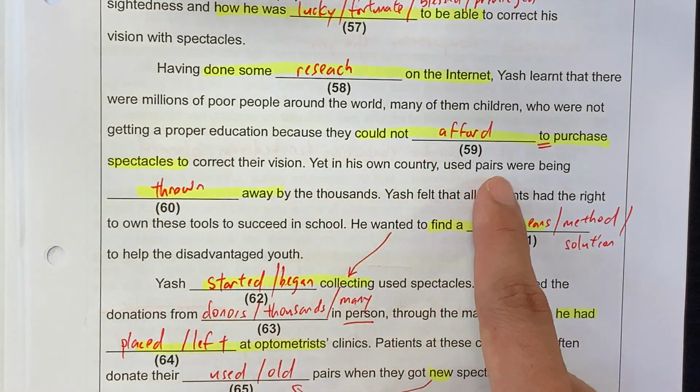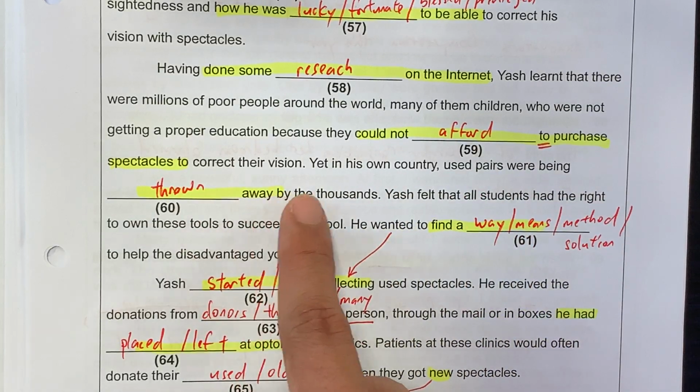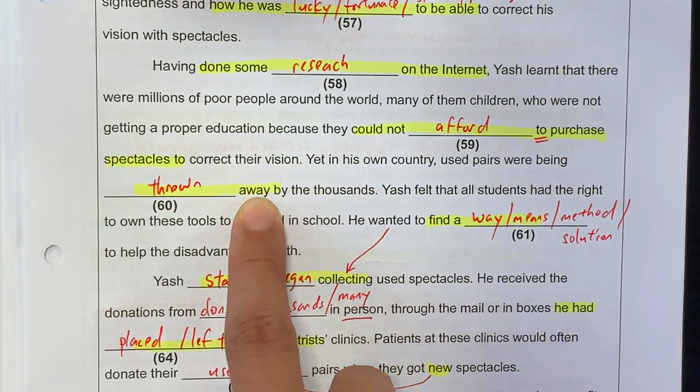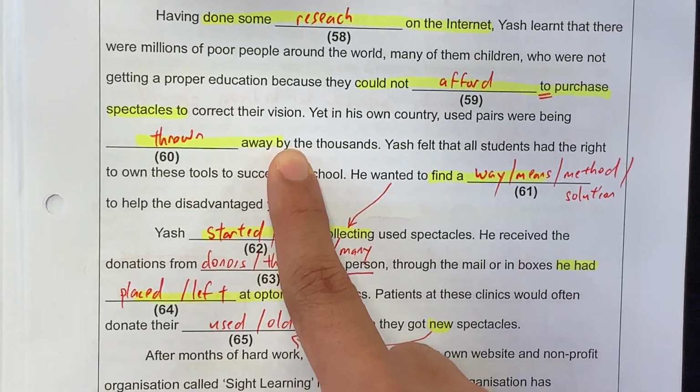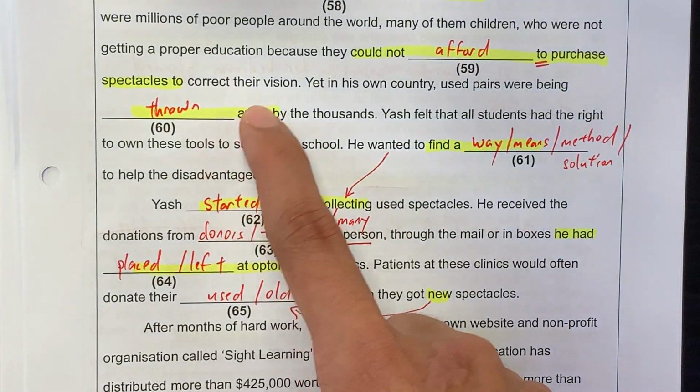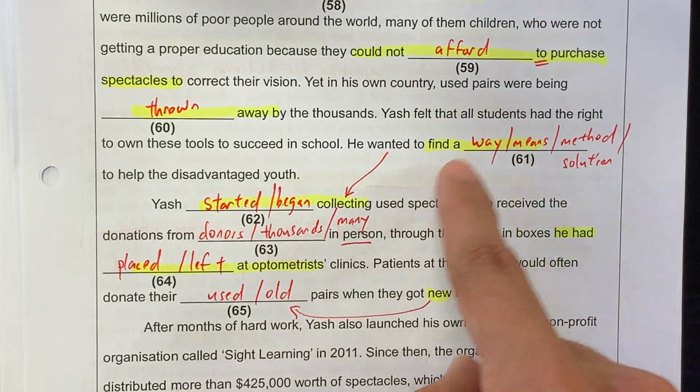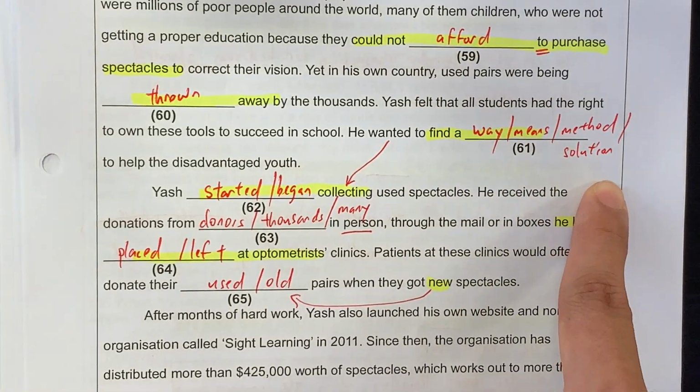Next, yet in his own country, used pairs were being thrown away by the thousands. Okay, the phrasal verb, thrown away. You cannot use discarded because of this word away. He wanted to find a way, find a means, find a method, find a solution.